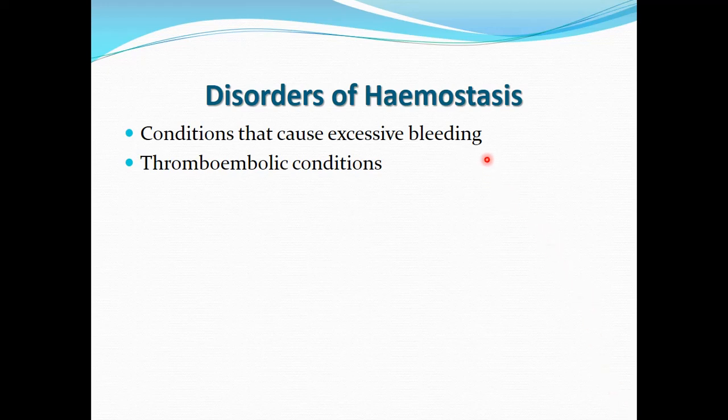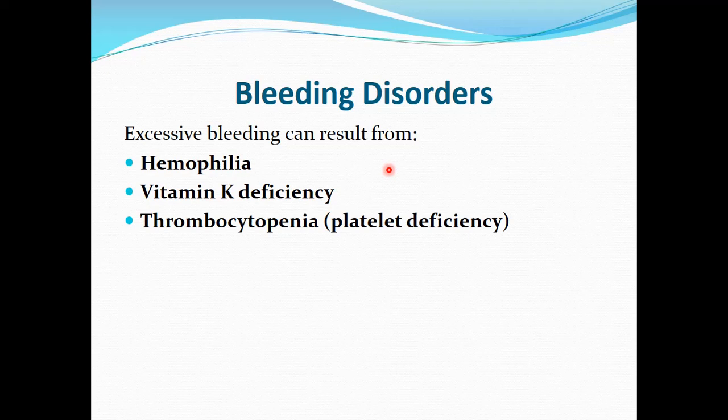First, we are going to discuss the conditions that cause excessive bleeding, and then we are going to talk about the thromboembolic conditions, in which there is excessive blood clotting. So first, we are going to start with the bleeding disorders, or the conditions which can cause prolonged bleeding. Excessive bleeding can result from different disorders, including hemophilia, vitamin K deficiency, and thrombocytopenia, which is the platelet deficiency. These are three disorders which can result in excessive bleeding.